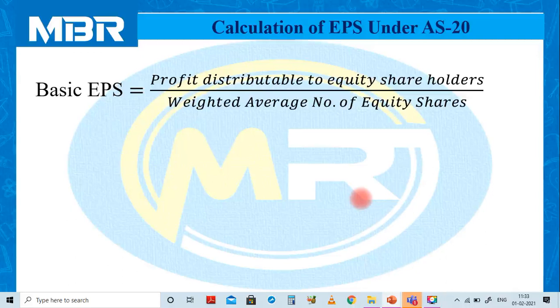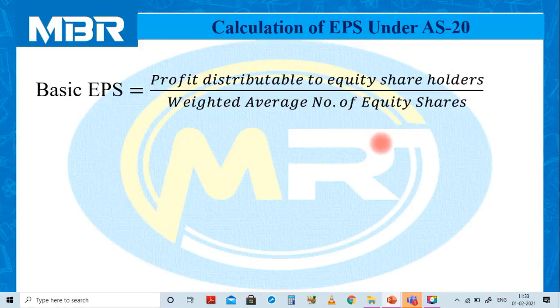In this question, information regarding weighted average numbers of equity shares was not given. So we have completed calculation of weighted average numbers of equity shares using our own logic. And information regarding profit distributable to equity shareholders is given to us in a ready-made form.